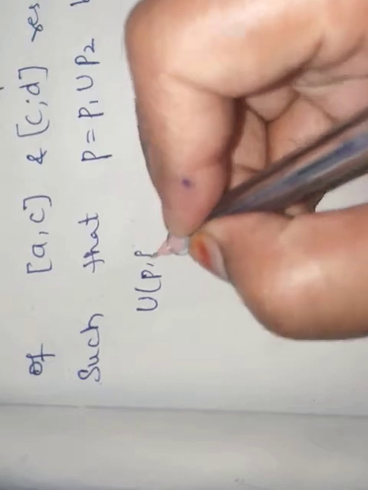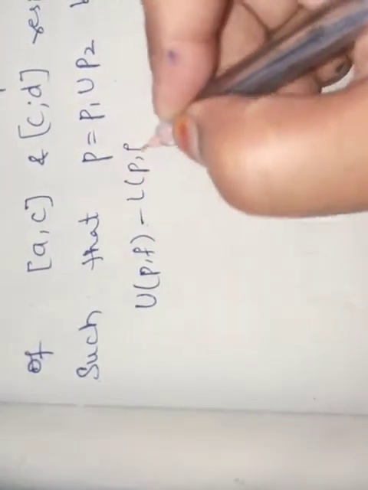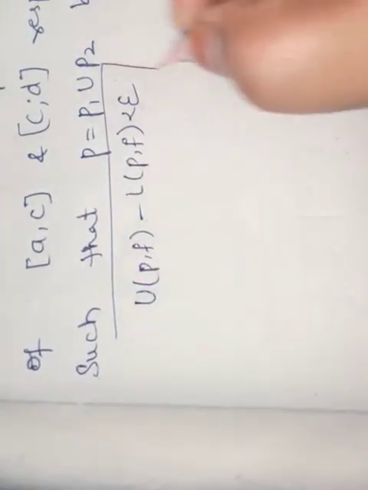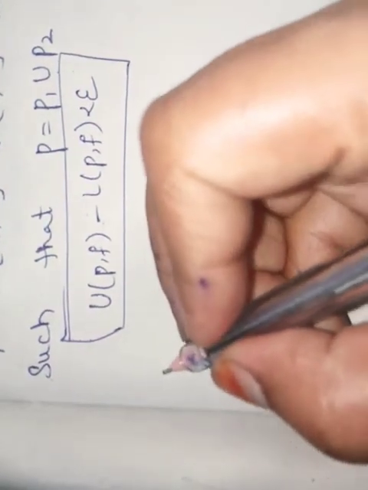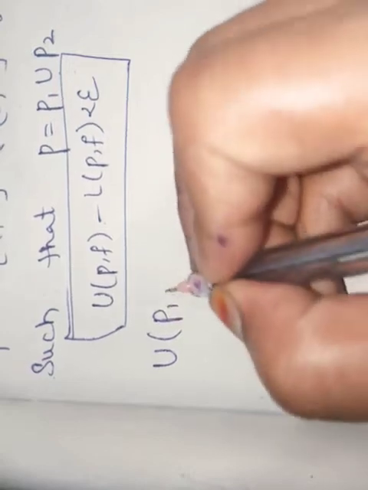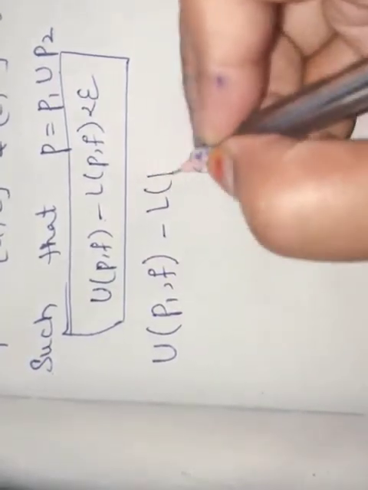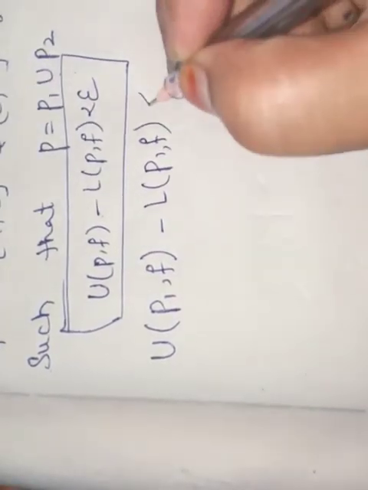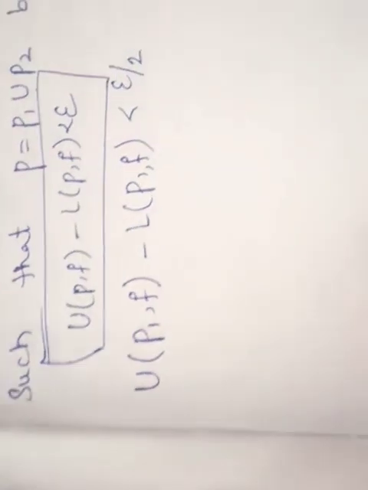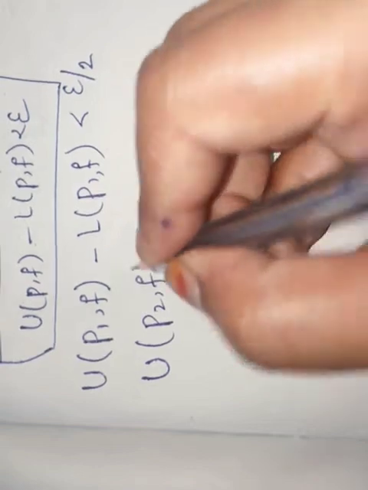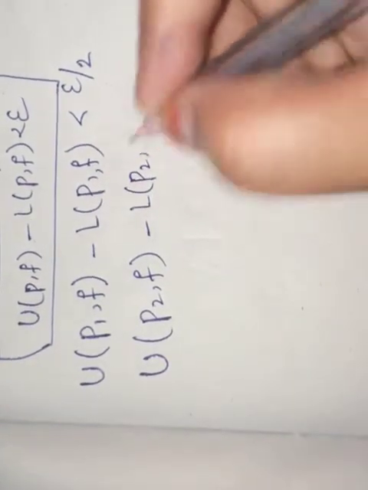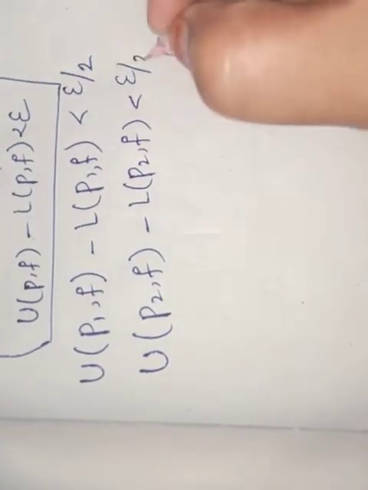Now we know the formula of integrability, that is U(P, f) minus L(P, f) is less than epsilon. Now for partition P1, we can write U(P1, f) minus L(P1, f) less than epsilon by 2, because we have two partitions. And the second one is U(P2, f) minus L(P2, f) is less than epsilon by 2.